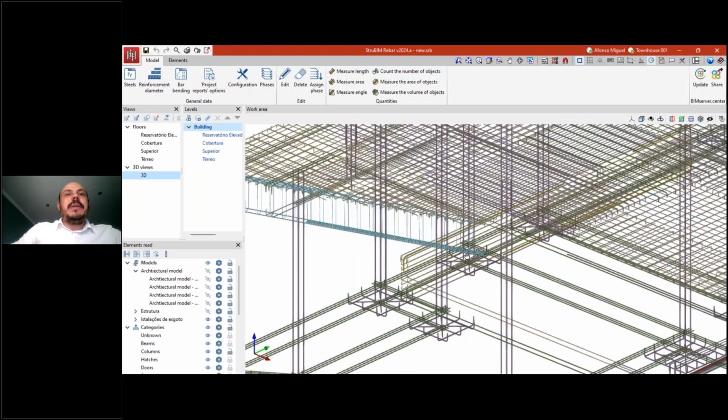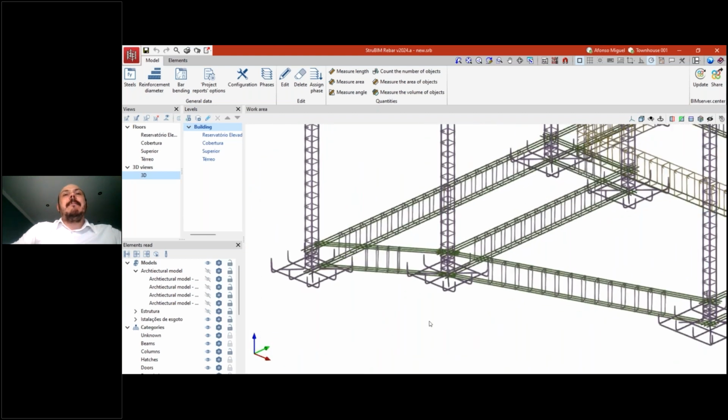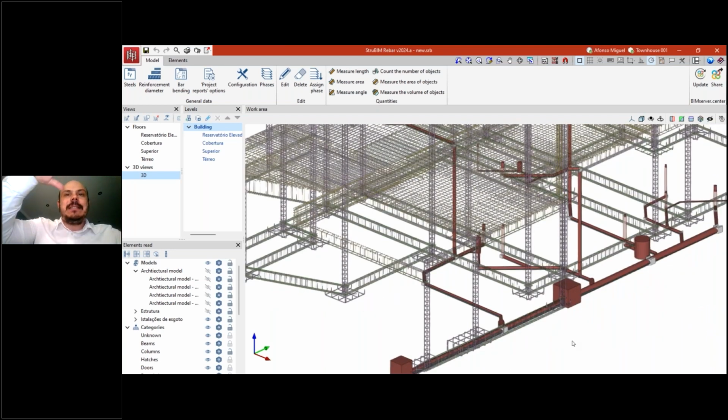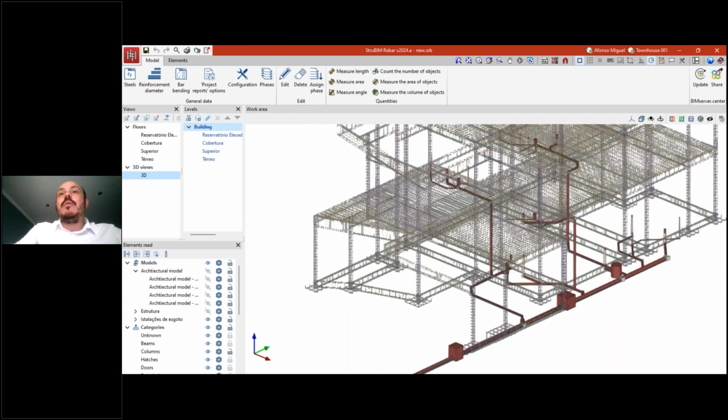Okay, so these rebars were not manually modeled, they were generated from the analysis. When I decided to analyze this structure with CYPECAD, selecting a code and designing the geometry of my structure, and then I pressed the analyze button, this is one of the results that I have. So when I send information from CYPECAD to StruBIM Rebar, I can have all these details here.